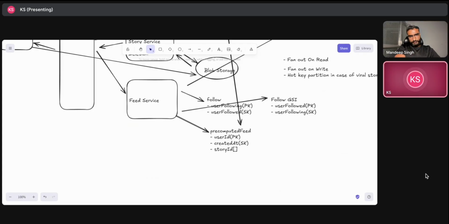Right, right. I think for that case, what I can feel is that I can have maybe a separate table with a user ID and a story ID. If user ID is the partition key there, should we take these as a list, or should we have a separate entry like that? I mean, whatever works for us. We can either have a list or a separate entry.